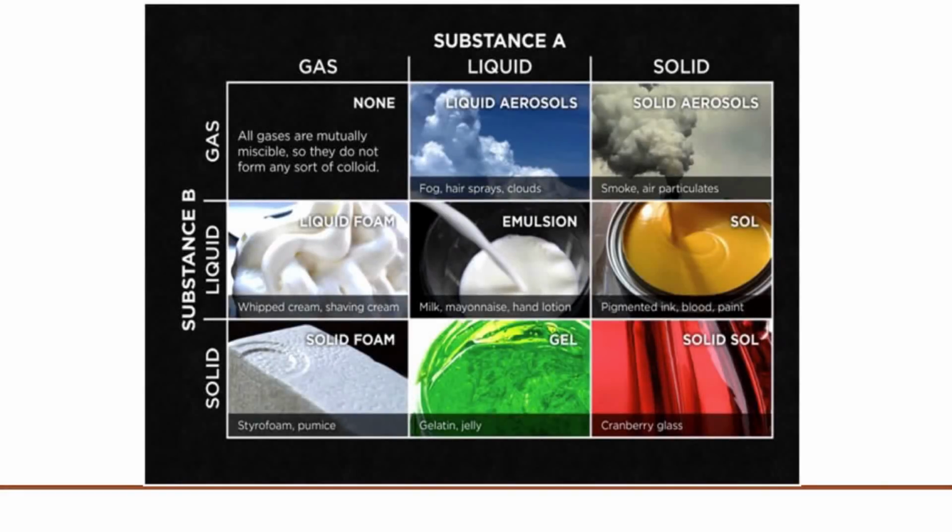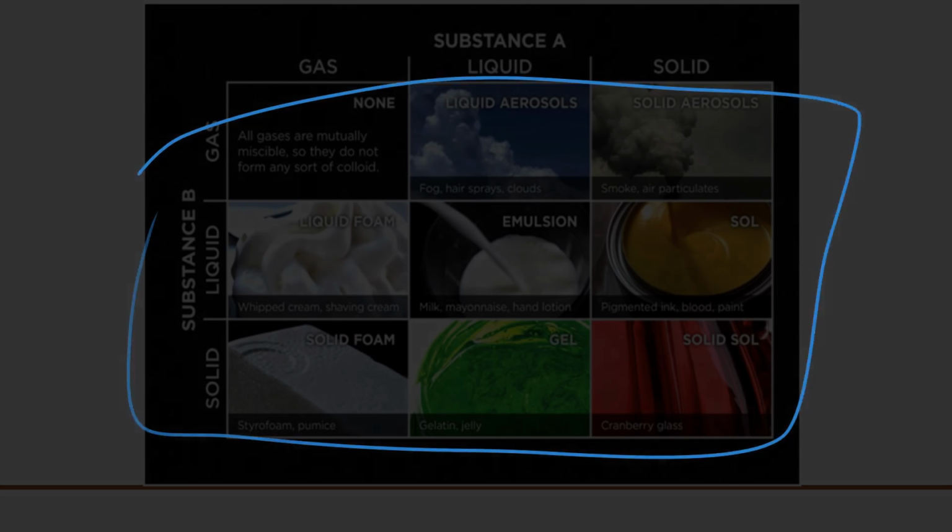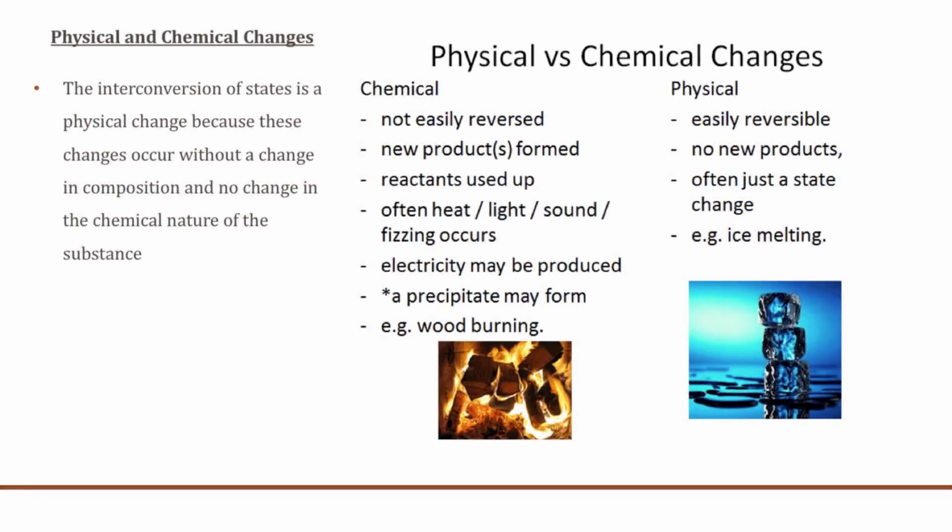What kinds of colloids are there, if there is substance A and substance B? A gas in a gas is generally very miscible, so they do not form a colloid. But if you have a liquid in a gas, you get liquid aerosols. So you can pause the slide and go through what examples there are for different types of substances that make colloids. And now, this is a very important area for the UPSC examination or some state service examinations.